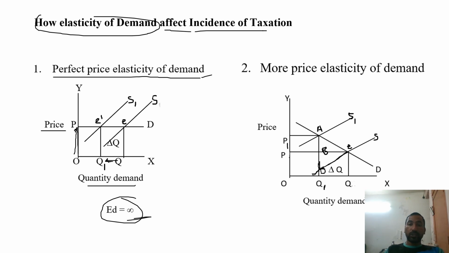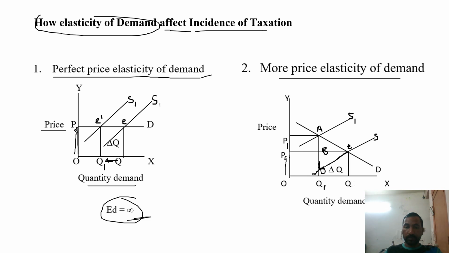In the second situation, which is more elastic demand, here also we can see the price level increase from OP to OP1. The initial price level is OP, and the initial quantity demanded is OQ.